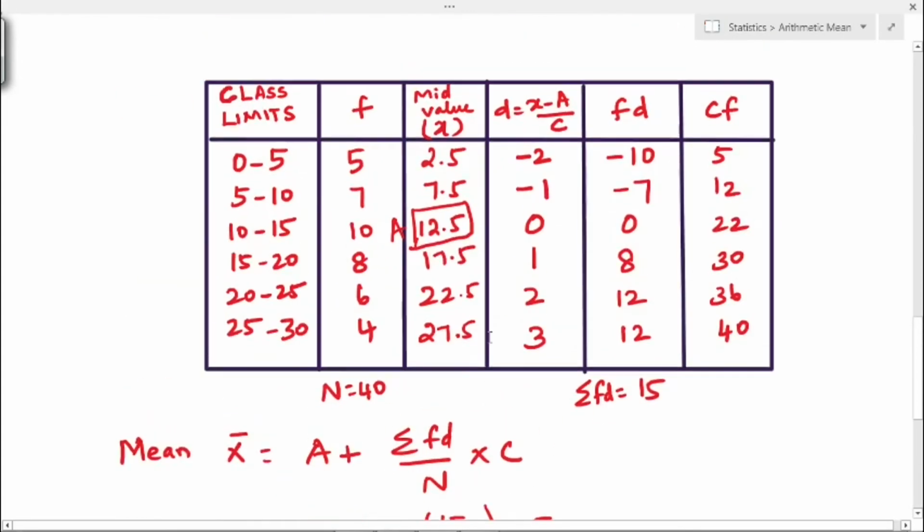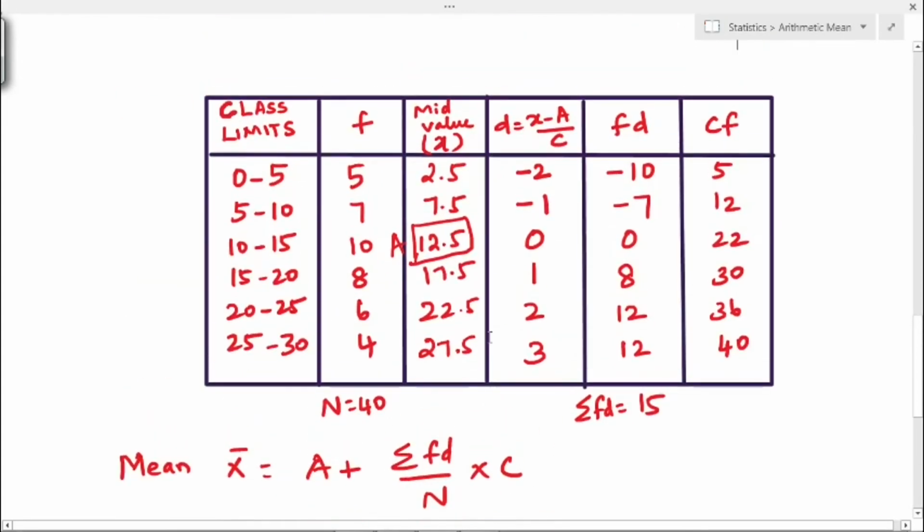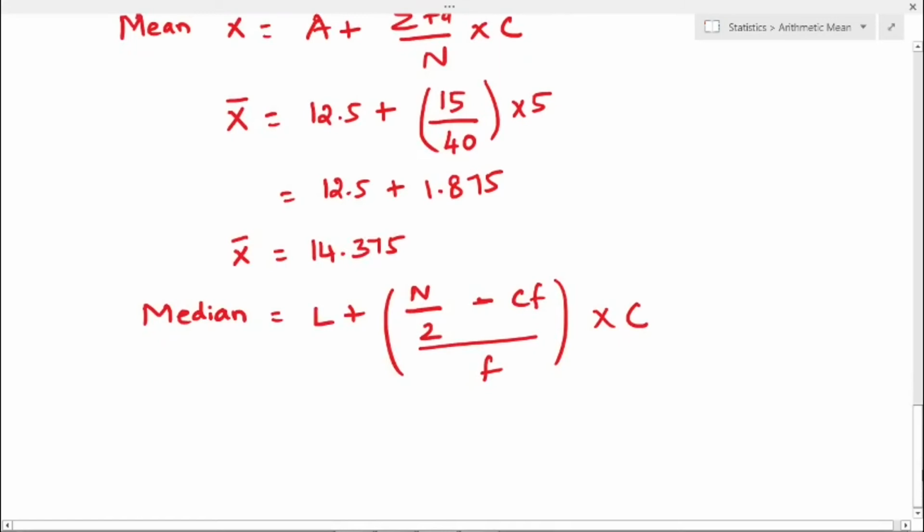So for finding the median, we have to first consider the total value of frequency, that is 40, right? So first find out n by 2. So the median class value is n by 2. N is 40 divided by 2, that is 20.